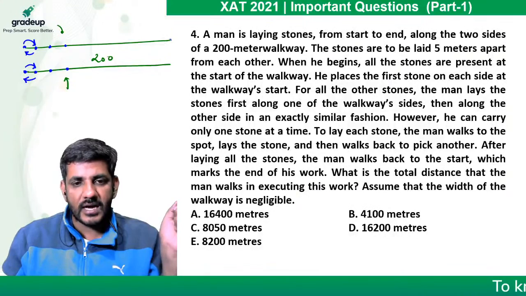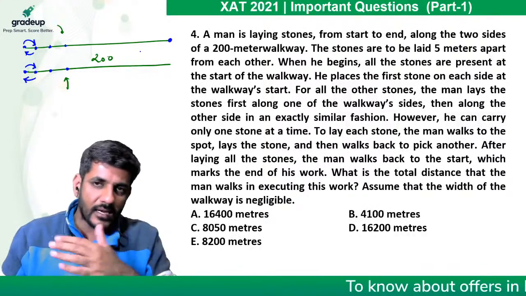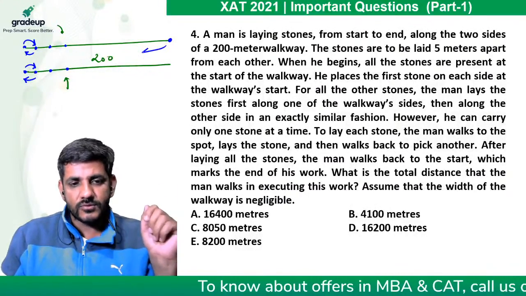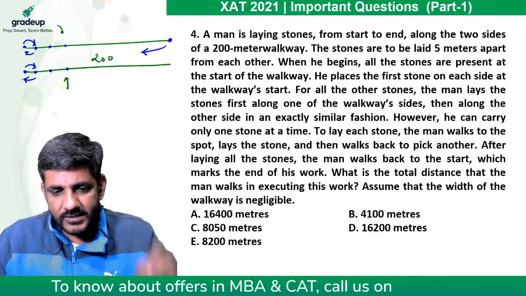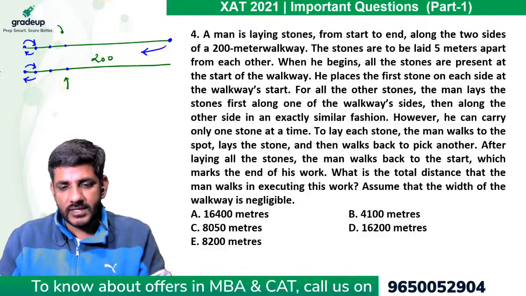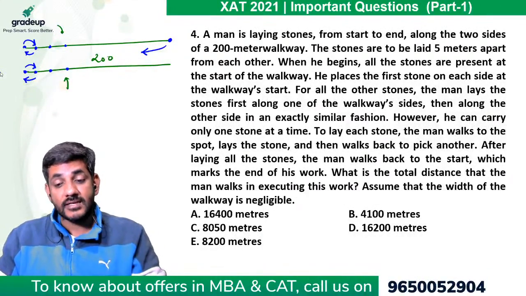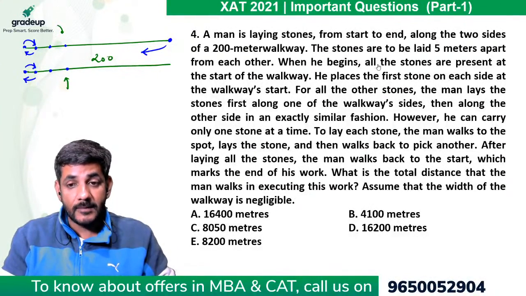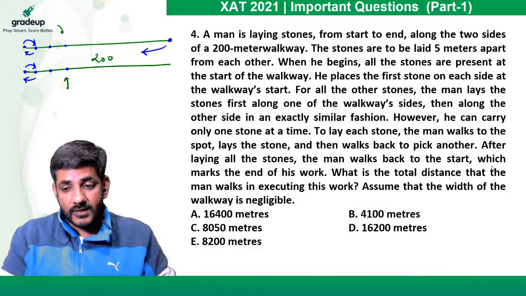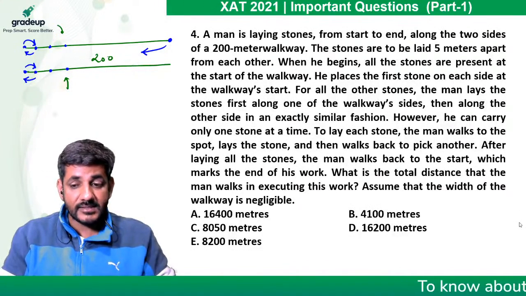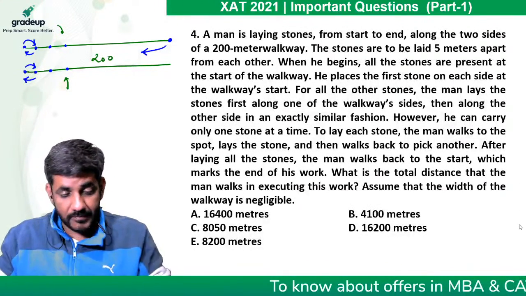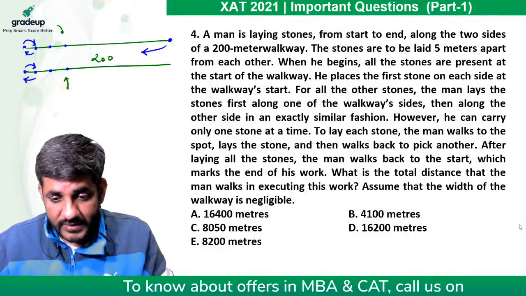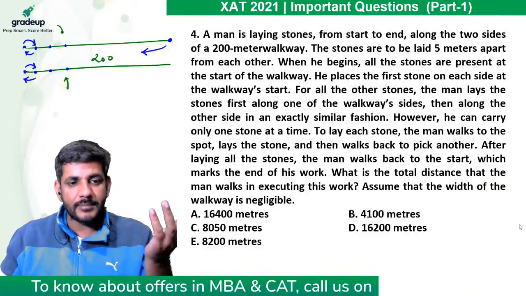So finally, when he puts the last stone here, he'll again go back to the start to complete the work. What is the total distance that the man walks in executing this work? So again, I see the question's length is quite high, right? But the kind of question which is there, that is simple. It is not a difficult question. And yes, most of you are saying it's an AP series. That's correct. It's an AP series.